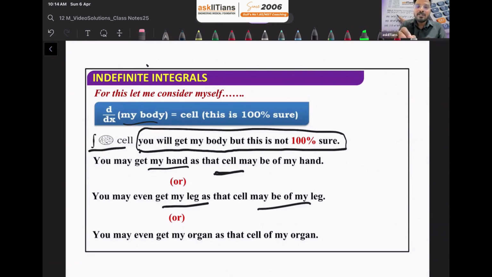Indefinite means what? That the integral has no limit, because the limit is not defined. If I define a limit here, that I want to integrate the cells of my head, then if you club all the cells of the head, the answer will be head. But right now there is no limit, so the final answer can be leg, it can be hand, it can be head, right? That's why the answers are different. Many answers are there depending upon the limits. So that's why we call it indefinite integral, because we are not going to get a single answer. We can have infinitely many answers for the integral.